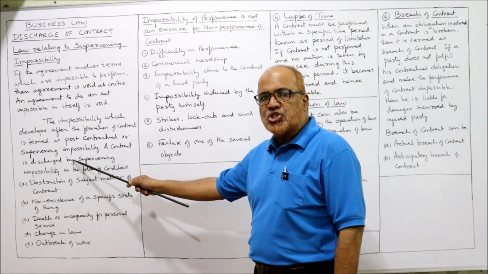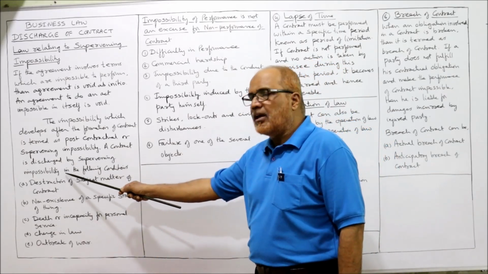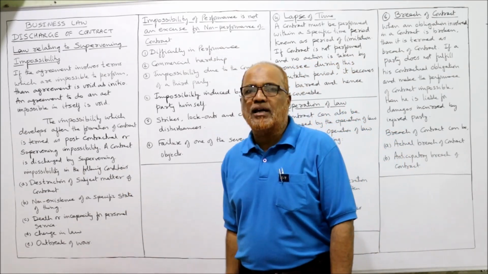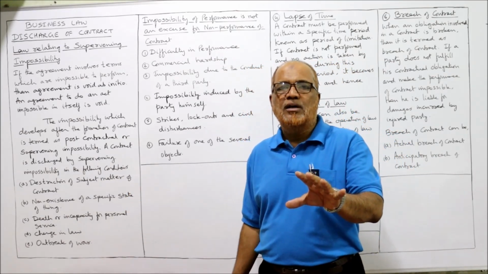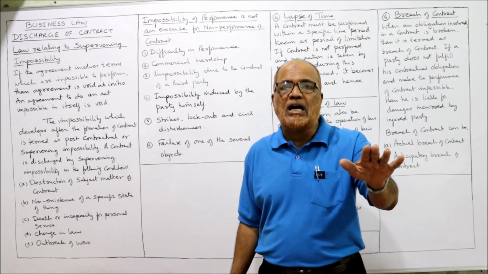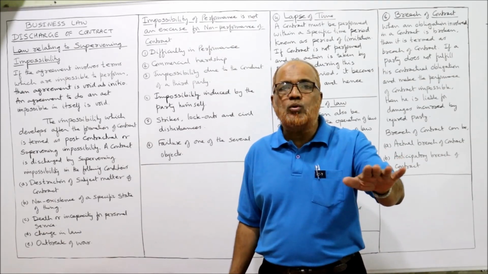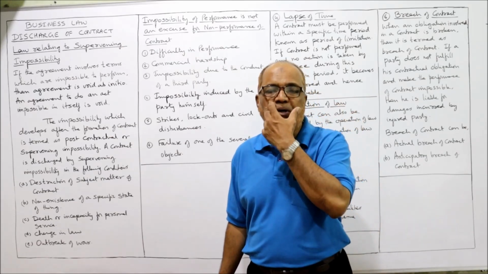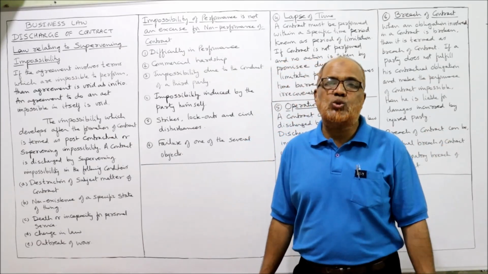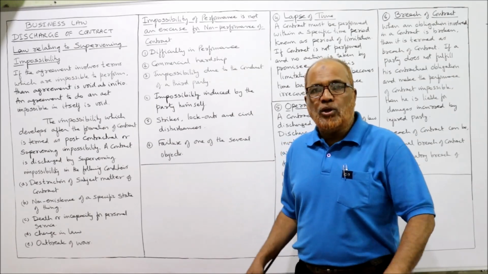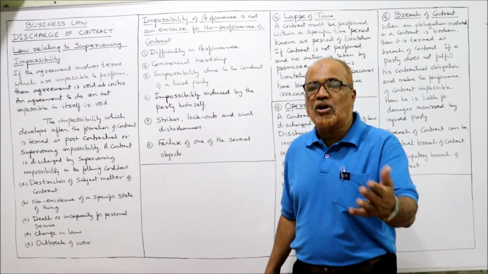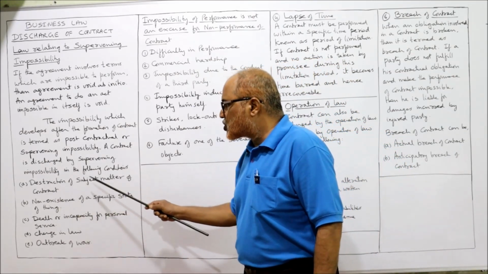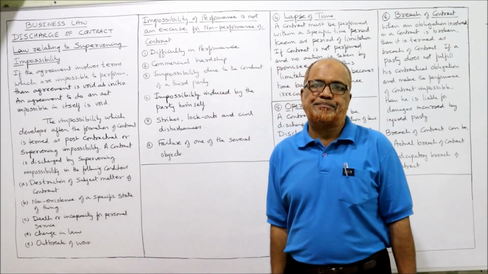A contract is discharged by supervening impossibility in the following conditions. The 5 conditions are given. In these 5 conditions, the contract will be discharged. The obligations will come to an end if there is a supervening or post-contractual impossibility. So what are the situations under which the contract will be discharged? First one, destruction of the subject matter of a contract.